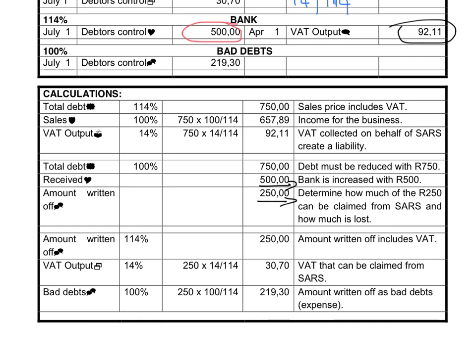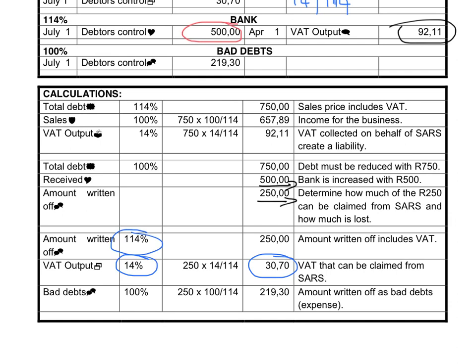So we will say that 250 equals 114% because it's the amount that they owe to the business and the amount that they owe for VAT. If I want to know what is the VAT portion of that, I will take the 250 times 14, divide by 114, and that will give us the VAT that we can now claim back from SARS because we will not collect this money from the debtor.